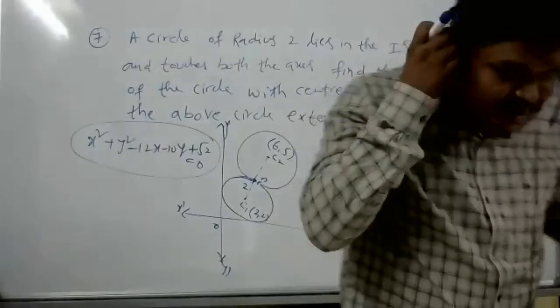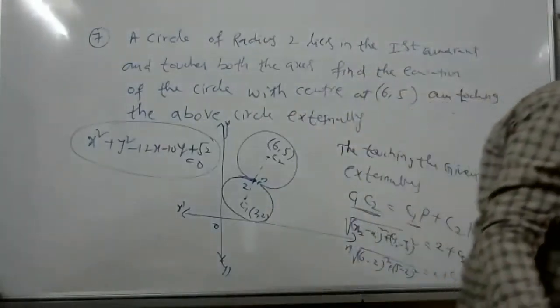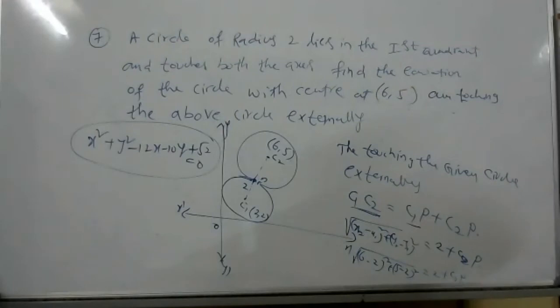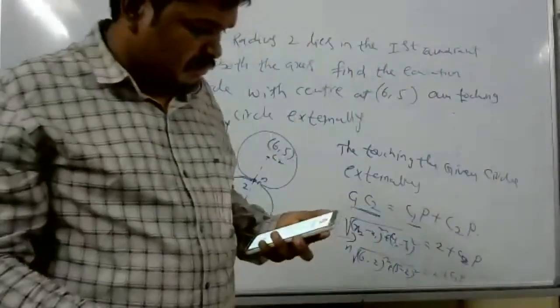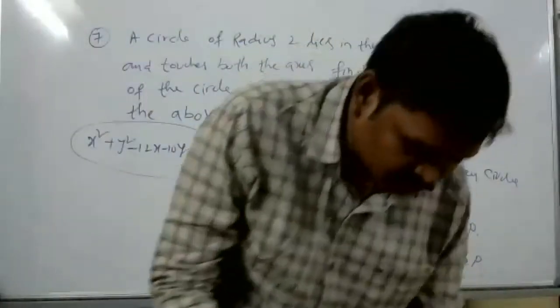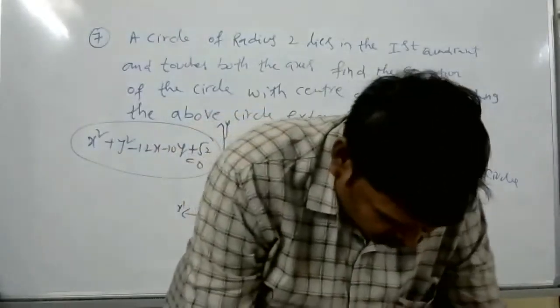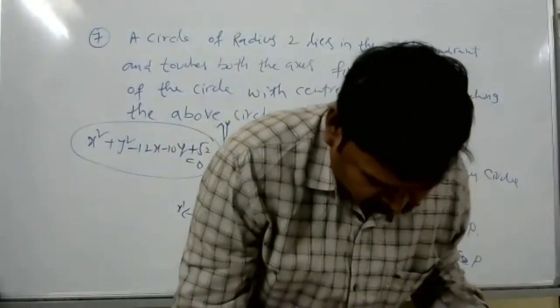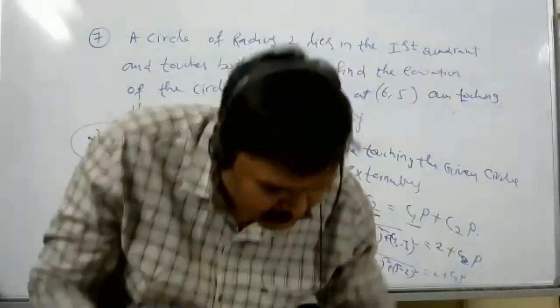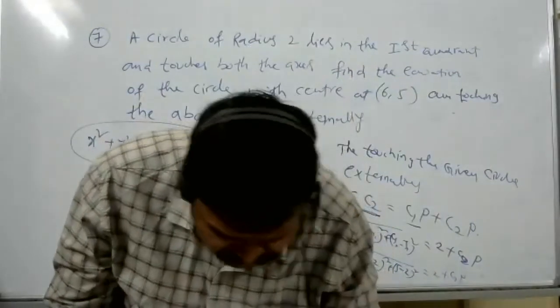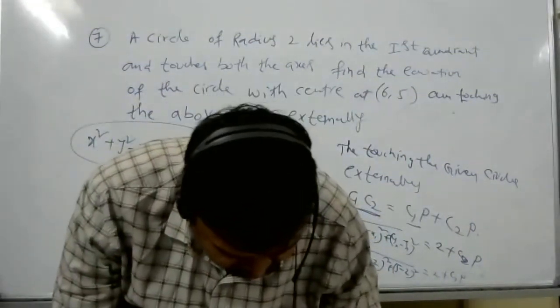Just 1 minute. Hello, Himanshu. 23.10. 23.10. 10. Yes, sir.